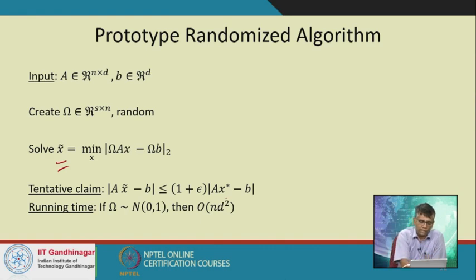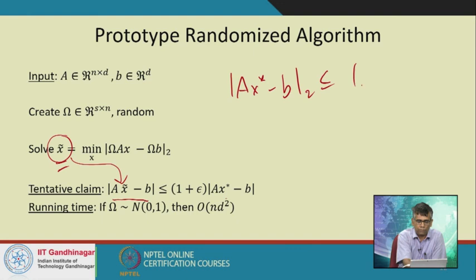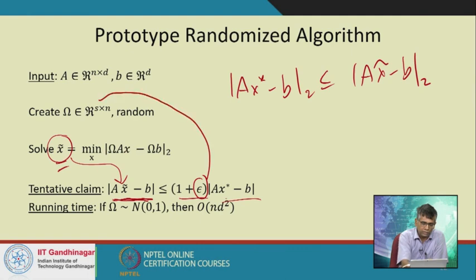What I really want is that if I take x tilde and plug it into the original problem and see what the error is, remember that this error is lower bounded by ||Ax star minus b||, by definition of optimality. But the claim that we are going to make is that ||Ax tilde minus b||, where all of these are vector L2 norms, is not much more than ||Ax star minus b||. It's within a factor of 1 plus epsilon, and this epsilon will of course control the size S of omega.